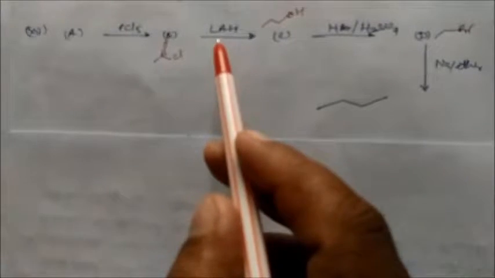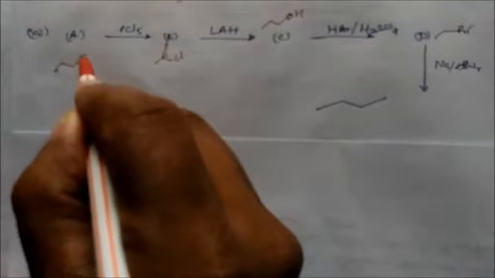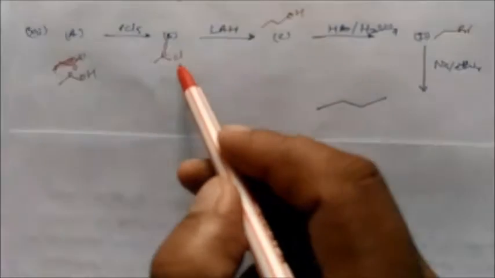That's why this is formed, lithium aluminum hydride. And what is A? So A will undergo PCl5. This is 2 carbon, so we can write alcohol. So this is your carboxylic acid. So from carboxylic acid we are getting this compound. So A is carboxylic acid, B is the acid chloride, lithium aluminum hydride.